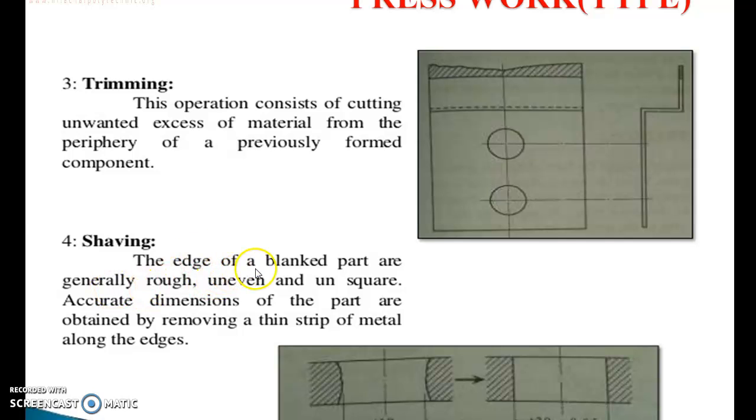The edges of a blanked part are generally rough, uneven and unsquare. Accurate dimensions of the part are obtained by removing a thin strip of metal along the edges. So this is the definition of the shaving operation.